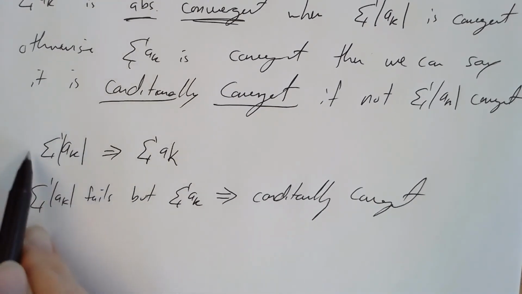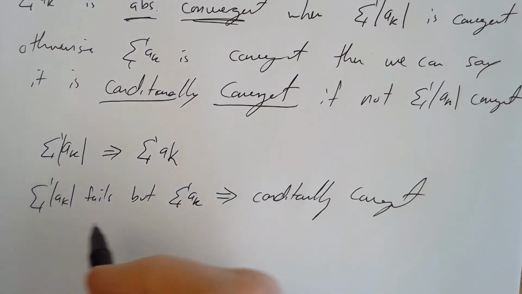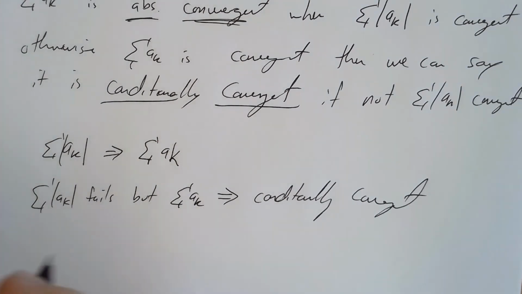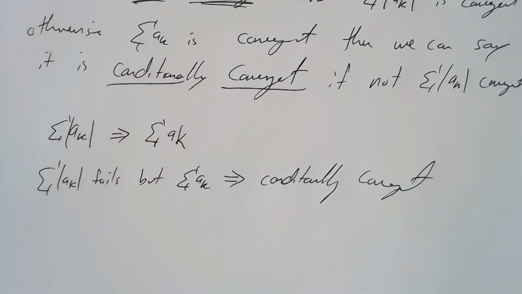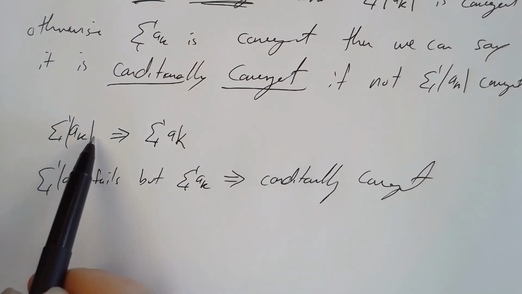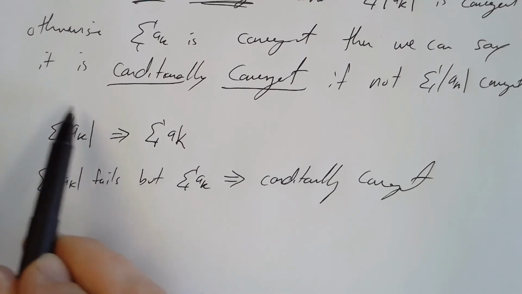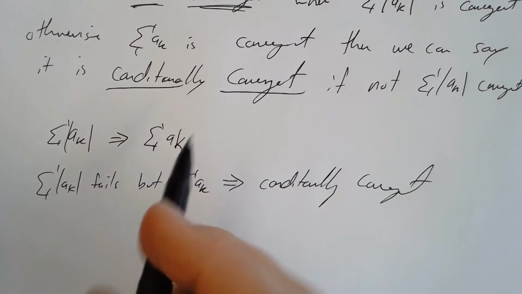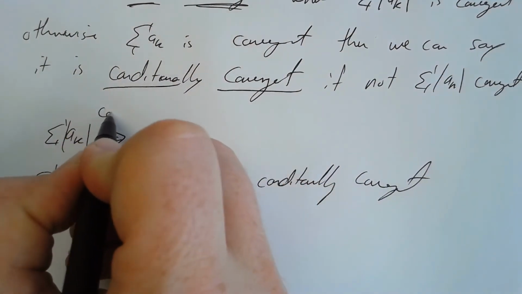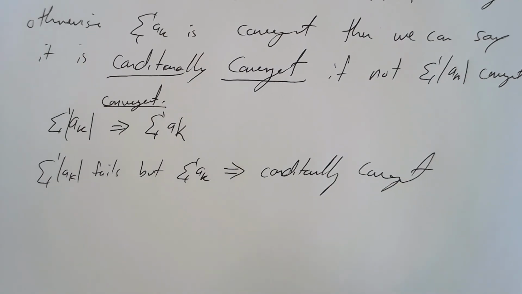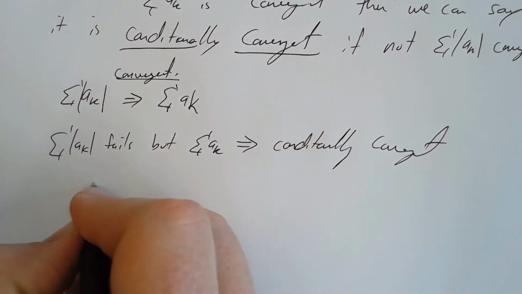So if we get divergent with the absolute value, and then we come to the regular function and we get divergent with that one, then we can say that the overall series is divergent. But if I conclude, based on the absolute value convergency test, that this thing is divergent so this thing is too, that's not necessarily true. Again, this only holds on convergent series. Divergency does not work.